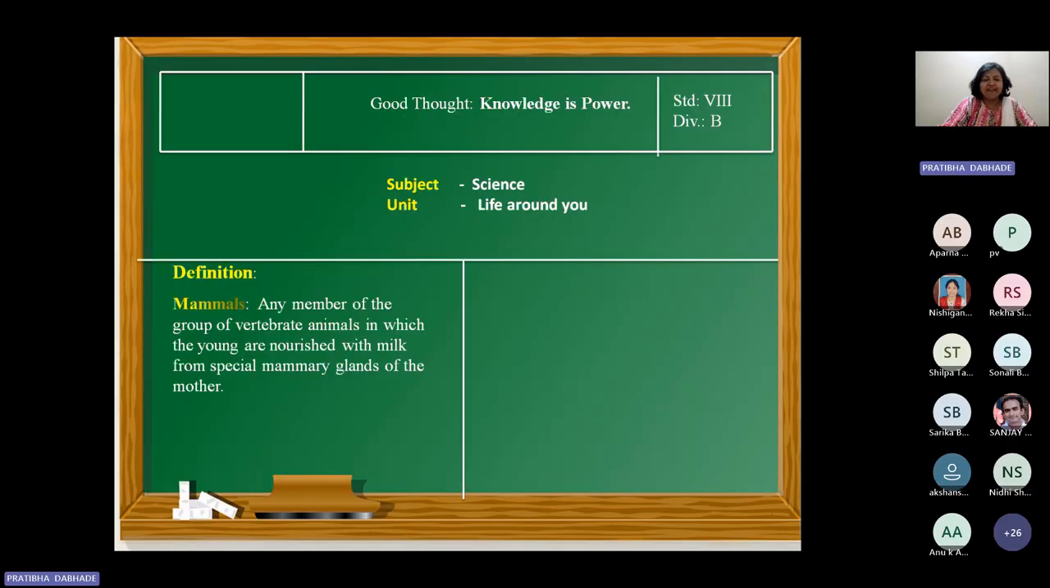Now the concept is mammals, and you can see how we can define it. A mammal is any member of the group of vertebrate animals in which the young are nourished with milk from the special mammary glands of the mother. And when you compare the attributes of the yes examples with the no ones, you found various characteristics.